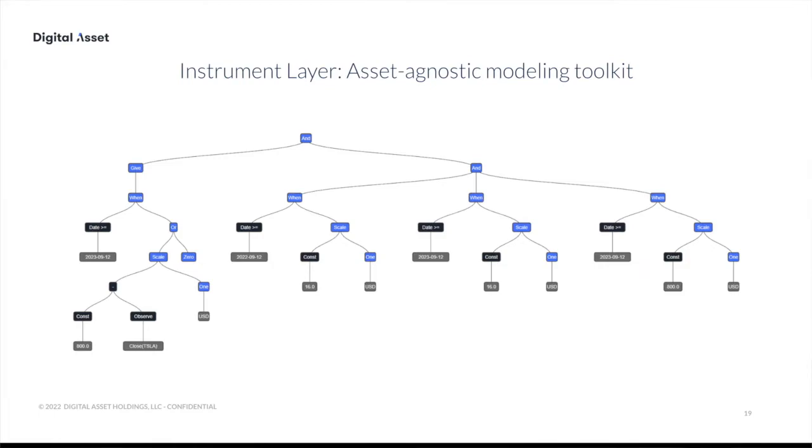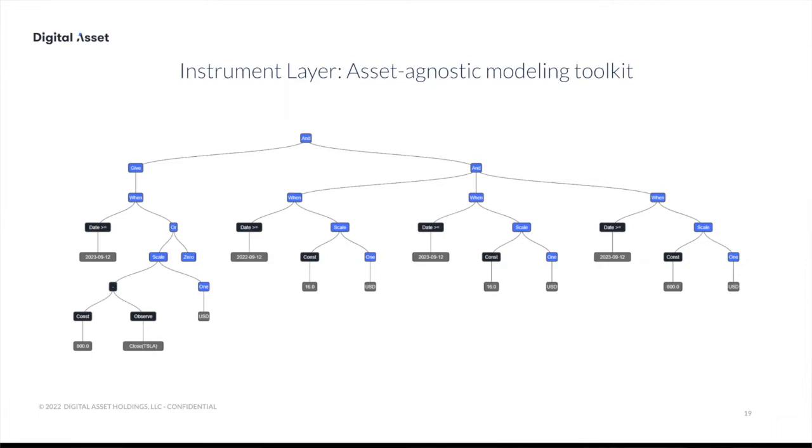And what I mean by that is, to give you the example of lifecycling: if we want to process an instrument to find out what the cash flows are that are due on any given date, we can write a function that works on top of these trees. You can feed it any kind of tree, whether that tree represents a bond or a credit default swap or an option or any kind of instrument. Everything that fits within this tree framework is then supported by the function. And that really gives us horizontal scalability across the product landscape. So that's really important when it comes to flexibility and agility, that you're not hard-coded into a specific asset class.